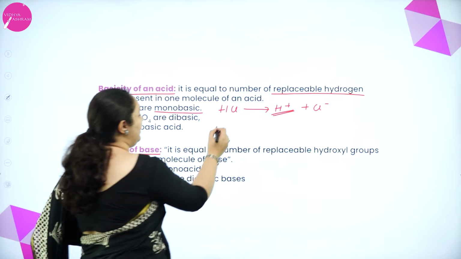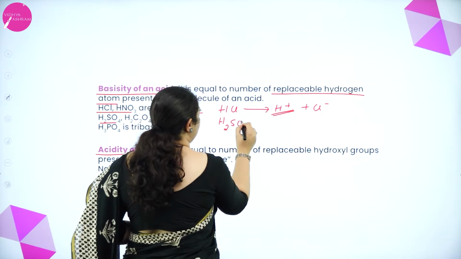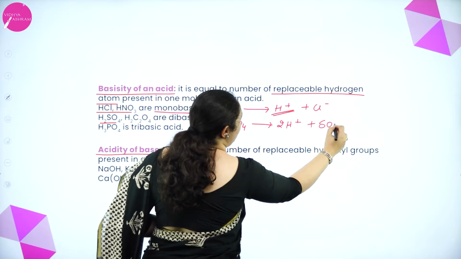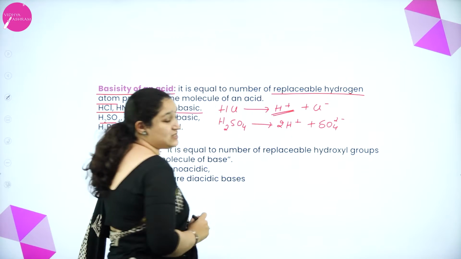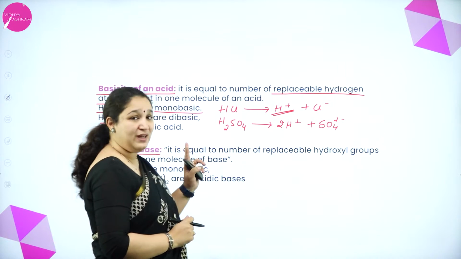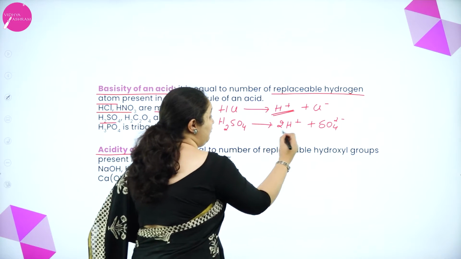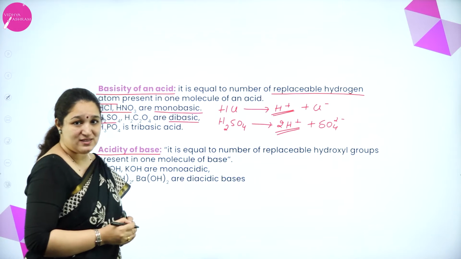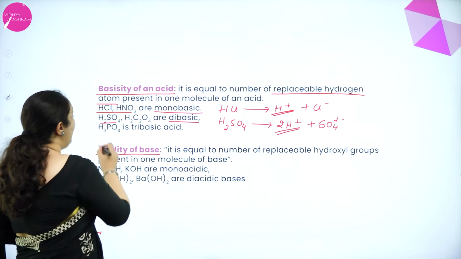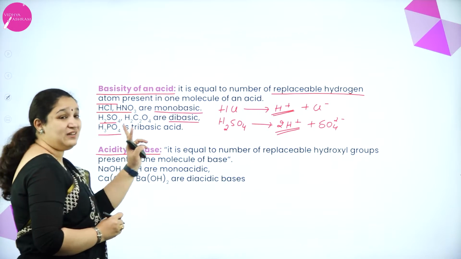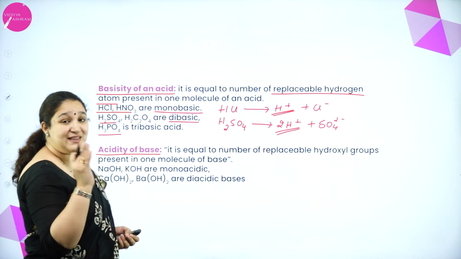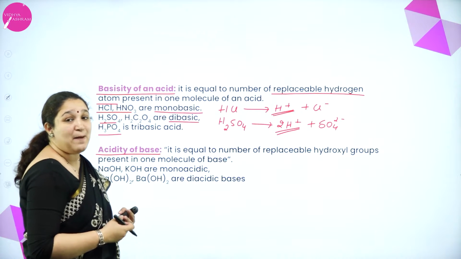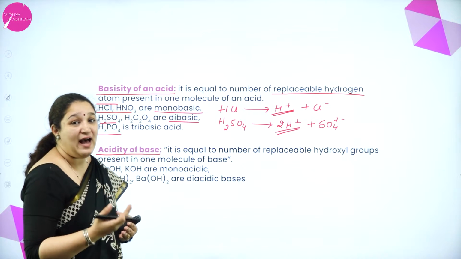H2SO4. Now if I take H2SO4, it can give away 2 H plus ions and form SO4 2 minus ions. Of course it is stepwise. But how many H plus ions can it give away? It can give 2. Isn't it? It is a dibasic acid. Now H3PO4, if you see, it is a tribasic acid because it can give away 3 H plus ions. So this is basicity of an acid.